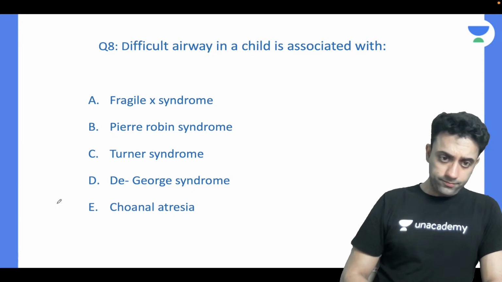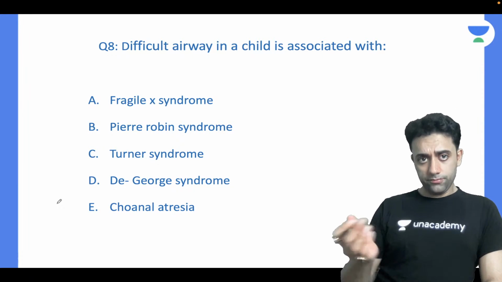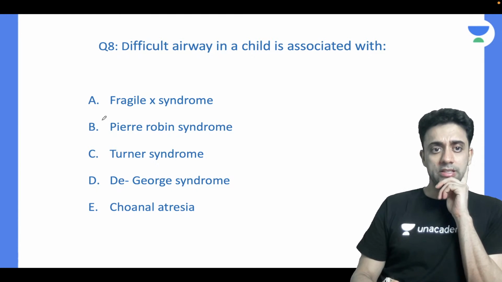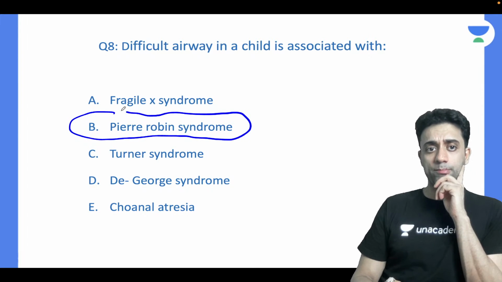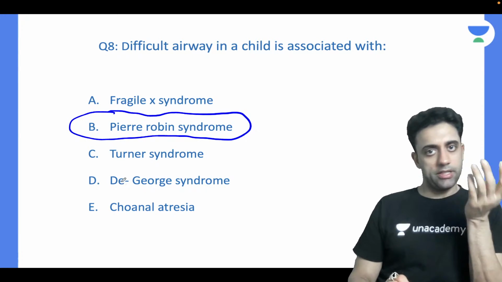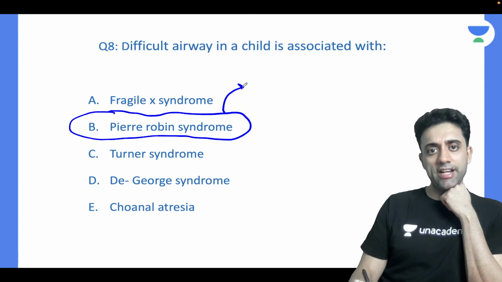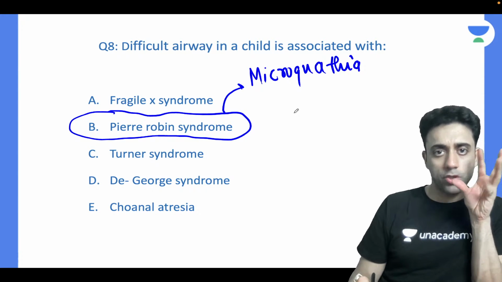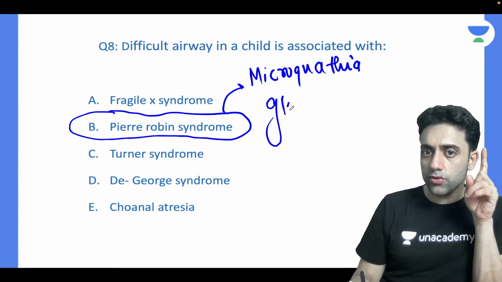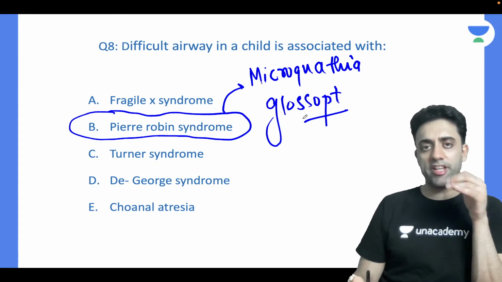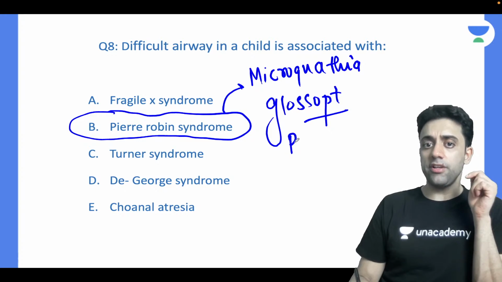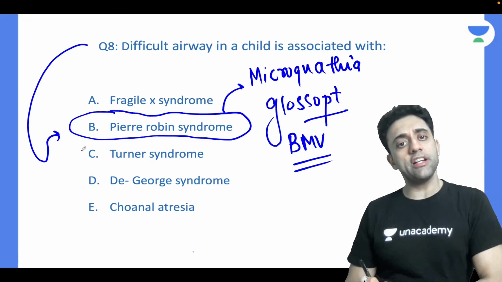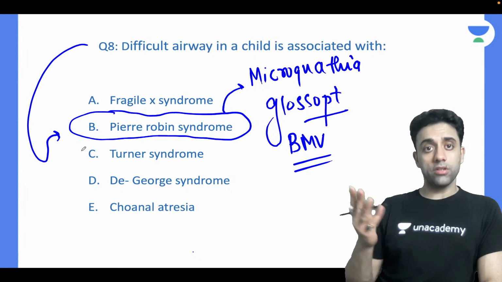Okay. So let's have a quick review. Difficult airway is seen in which child? Number one, do you see difficult airway in Pierre Robin syndrome? Just now we read about Pierre Robin syndrome, right? What was the point? Micrognathia, a small jaw, right? And I told you glossoptosis, downward displacement and retraction of the tongue. And difficult bag and mask ventilation. So yes, definitely, difficult airway is seen in Pierre Robin, no doubt about it.